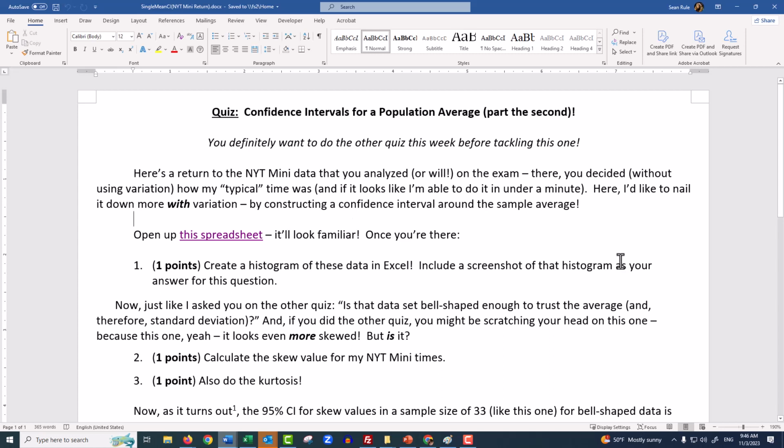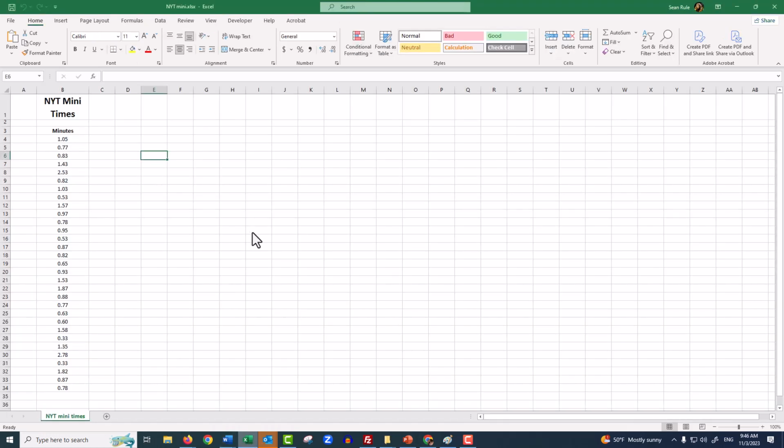Okay, my friends, so second confidence interval quiz for the week. If you wanted it, I have no idea if anybody did it or not. It's a return to my New York Times mini data, which looks like this.